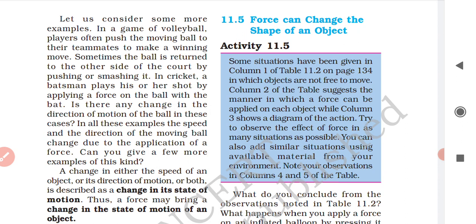A force can stop a moving object, from the opposing forces. A force can change the speed of a moving object, and a force can change its direction. The last effect is that a force can change the shape and size of the object, which we are going to discuss in the next video.